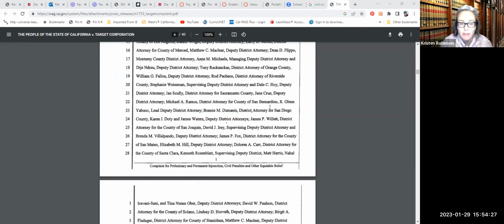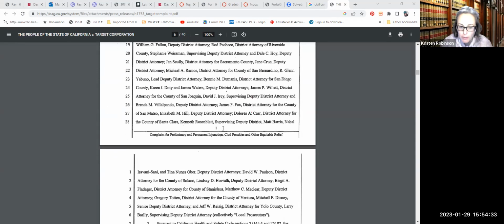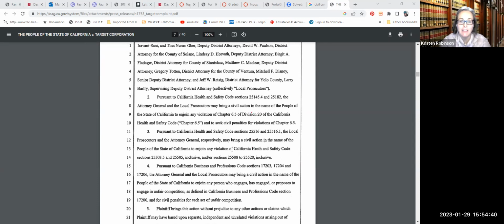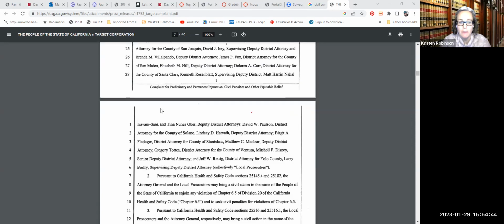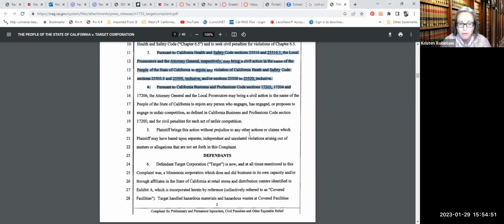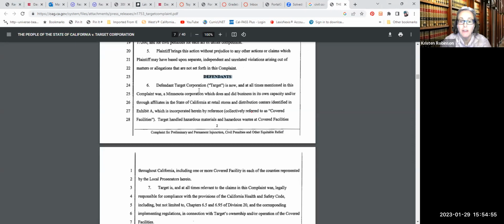I don't know if I'd recommend this. I may go pick a less complicated one. Usually these first few paragraphs will give you your jurisdictional elements. Like, why is this case appropriate for this court, in front of this court? And so it's being brought by all these different district attorneys. We've got mentions to health and safety, professional code, and then we get information about the defendant. And here is that jurisdictional statement about the defendant.